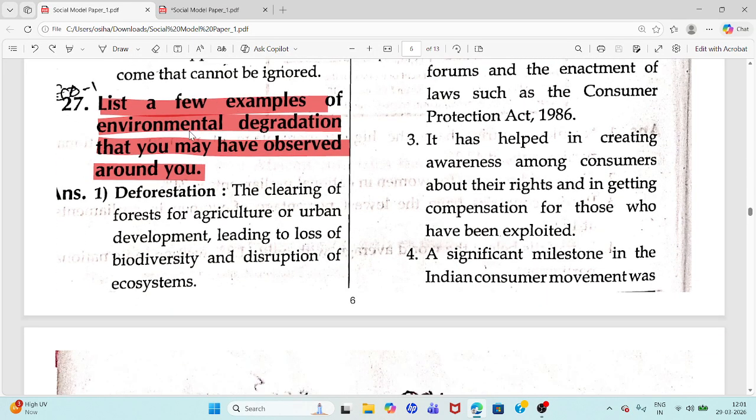Question 27. List a few examples of environmental degradation that you may have observed around you. You have to write about deforestation, air pollution, water pollution, noise pollution. First, deforestation: clearing of forests for agriculture or urban development means loss of biodiversity.